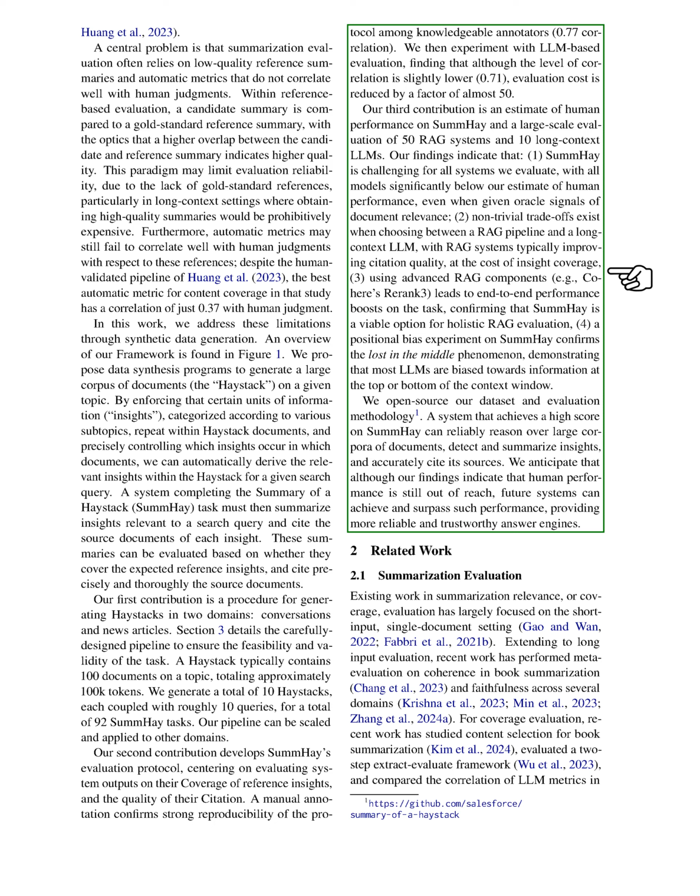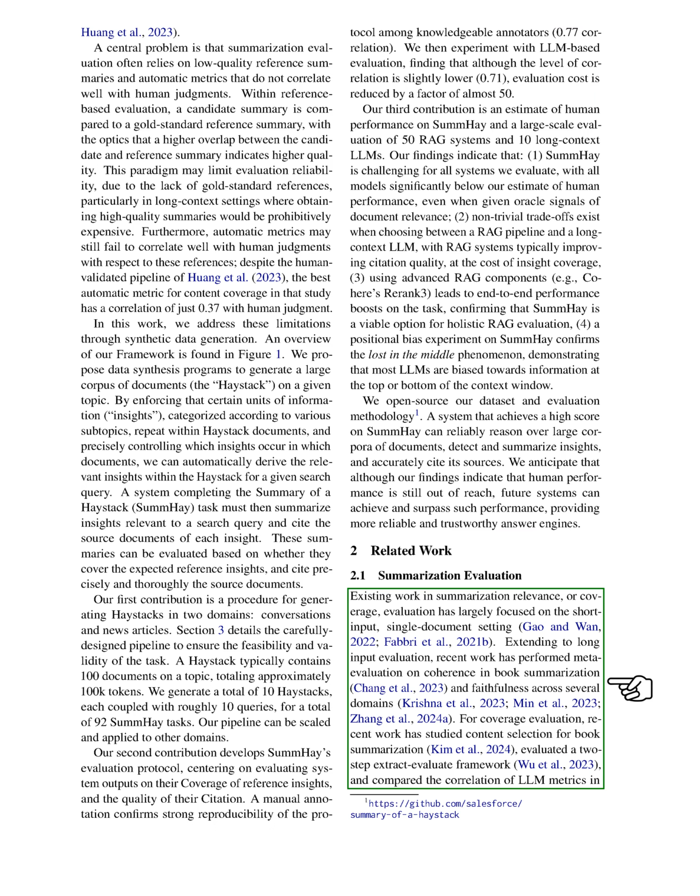Section: Related work. In this section, we will discuss the existing work related to summarization evaluation. Previous studies have mainly concentrated on evaluating the relevance and coverage of summaries, especially in scenarios with short inputs and single documents. Recent research has expanded this evaluation to include longer inputs. Some studies have focused on assessing coherence and faithfulness in book summarization across different domains. For coverage evaluation, researchers have explored content selection methods, two-step extract evaluate frameworks, and the correlation of various metrics in coverage assessment.